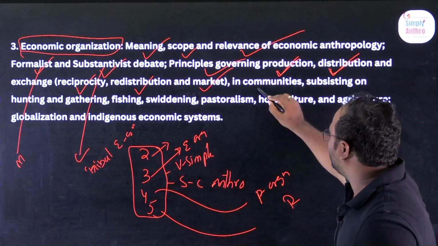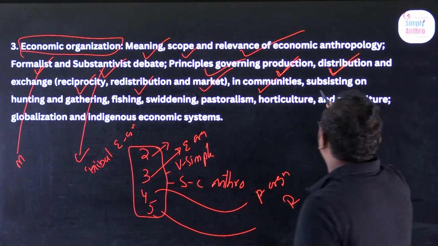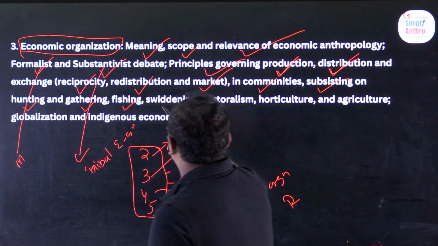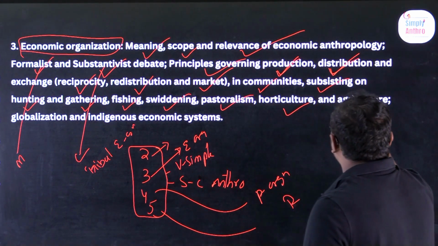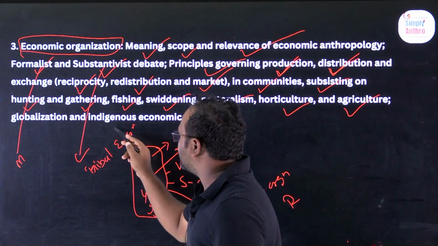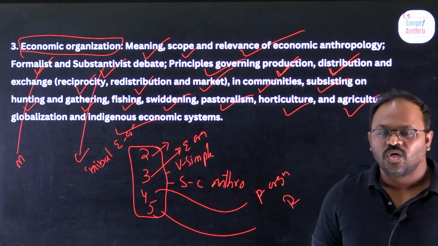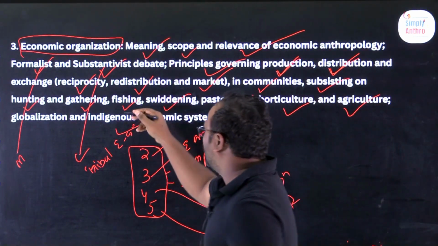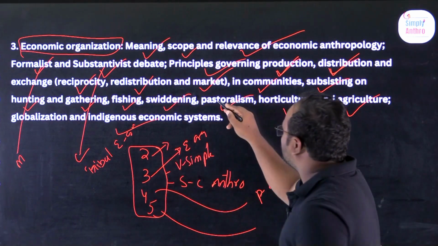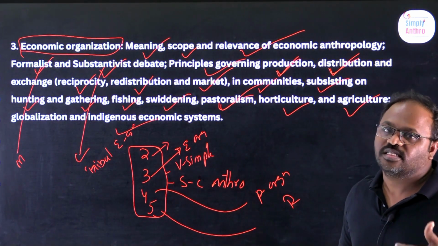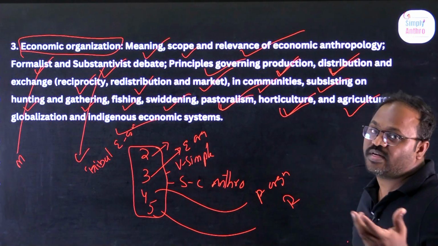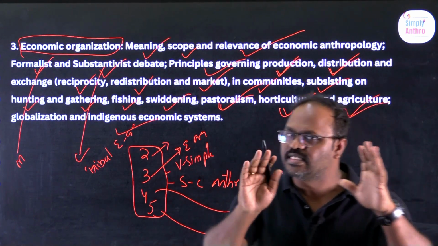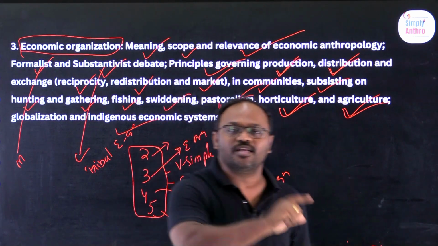We will talk about communities and what we mean by subsistence on hunting, gathering, fishing and feeding, pastoralism, horticulture, agriculture, globalization and indigenous economic systems. All this is a part of your general studies also. We will discuss what hunting and gathering is, what fishing is, what pastoralism is, the rearing of cattle and animals, horticulture, that is the cultivation of fruits, agriculture, globalization, and indigenous economic systems. All of these are simple, small topics, but standard questions come from them.